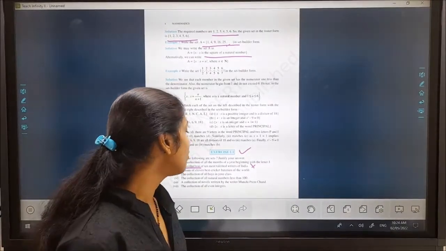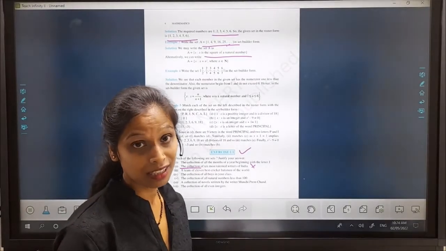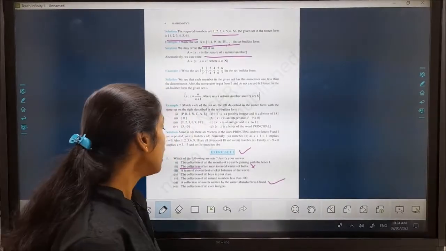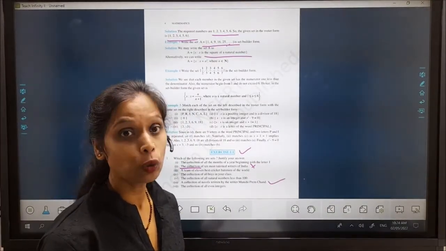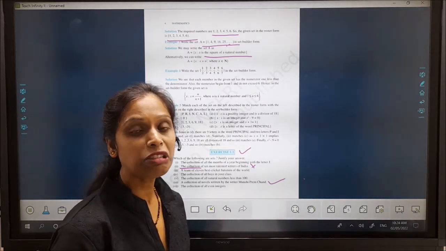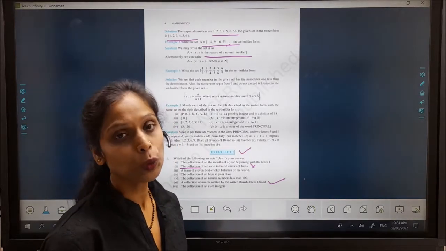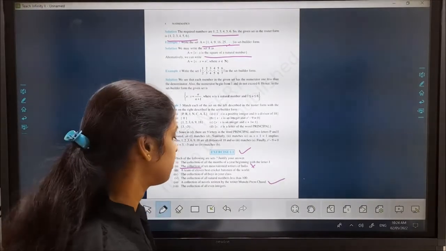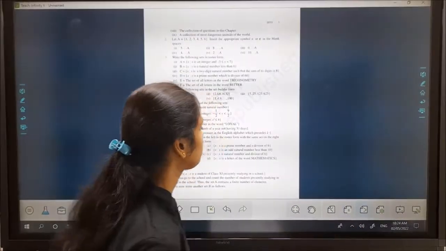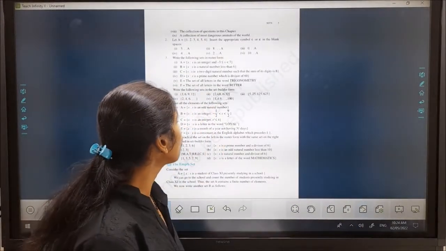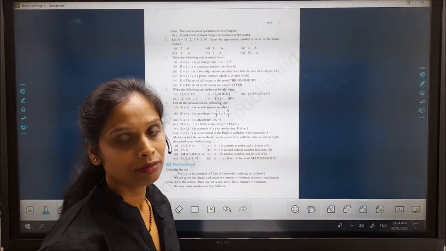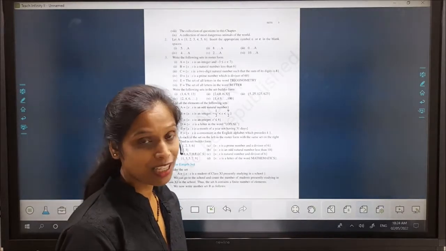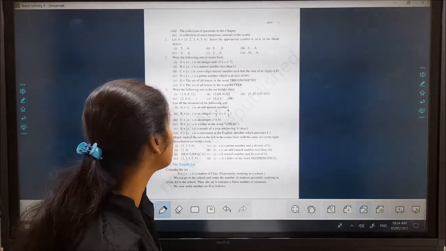And a collection of novels written by Munshi Premchand is well defined, that's why this is a set. And the collection of all even integers, you know that an integer that is divisible by 2 is an even integer. That's why it is also defined, and this is also a set. And now the collection of questions in a chapter. Every question plays a vital role in the exercise. That's why it is also a well-defined list, and this is a set.